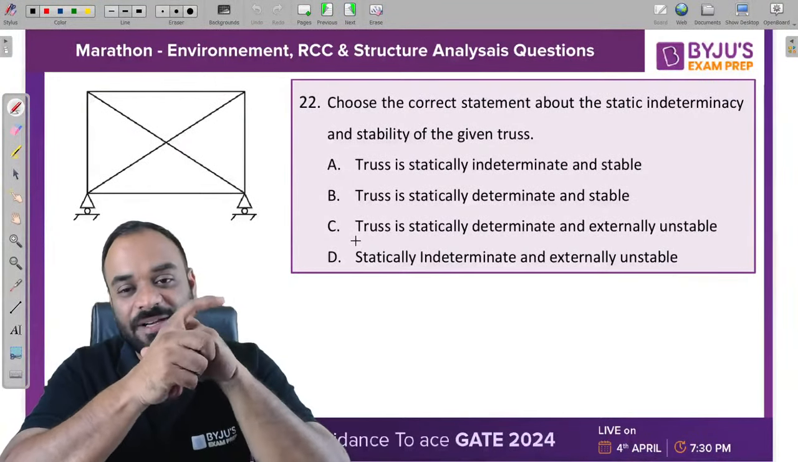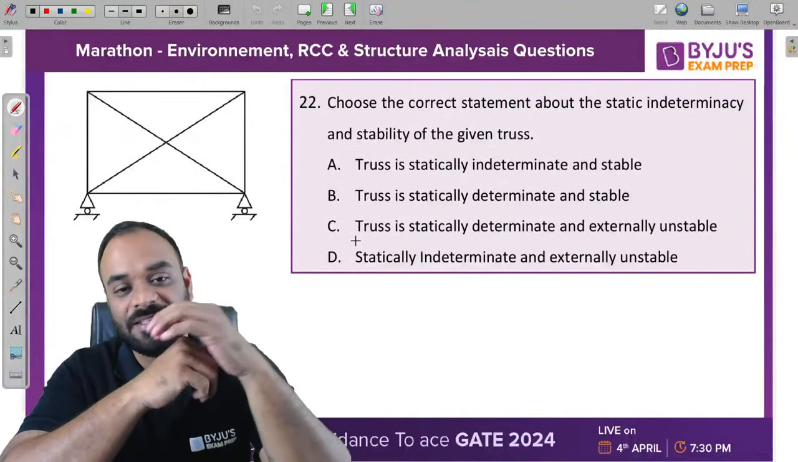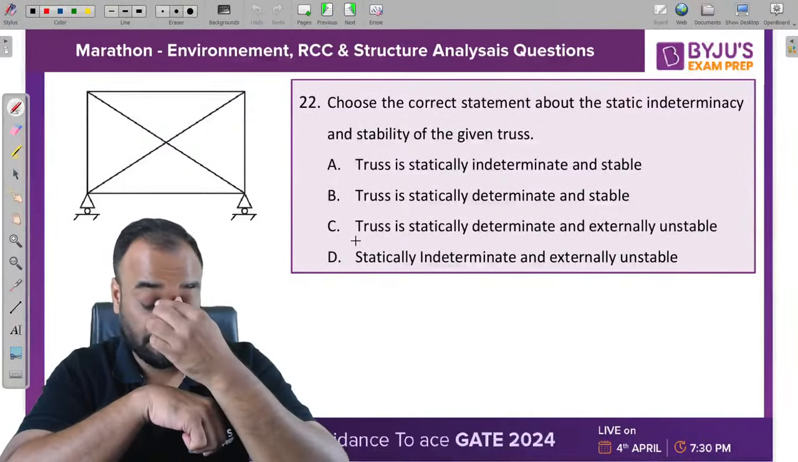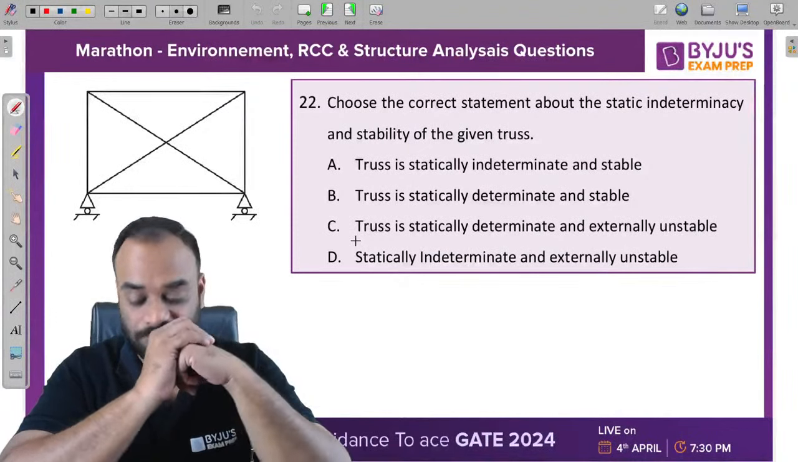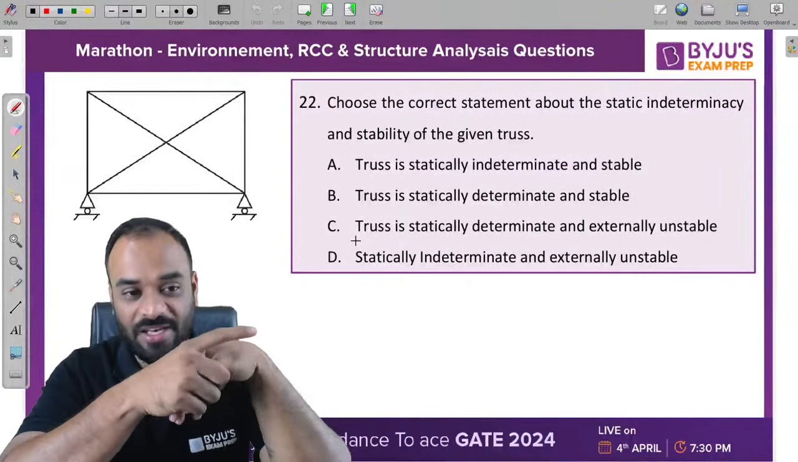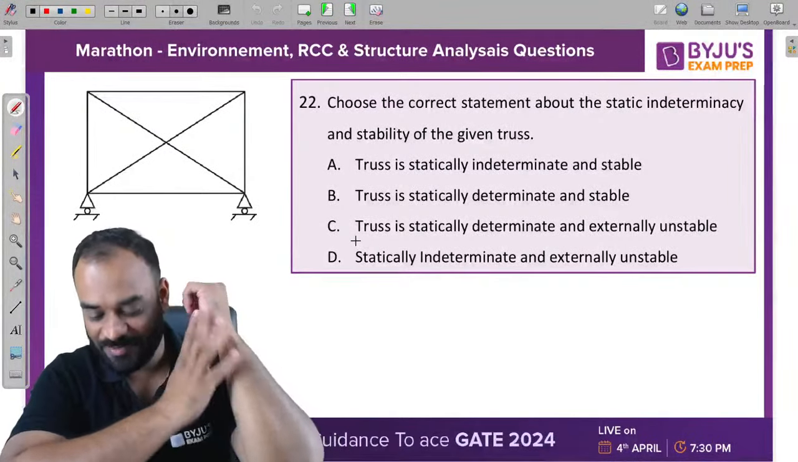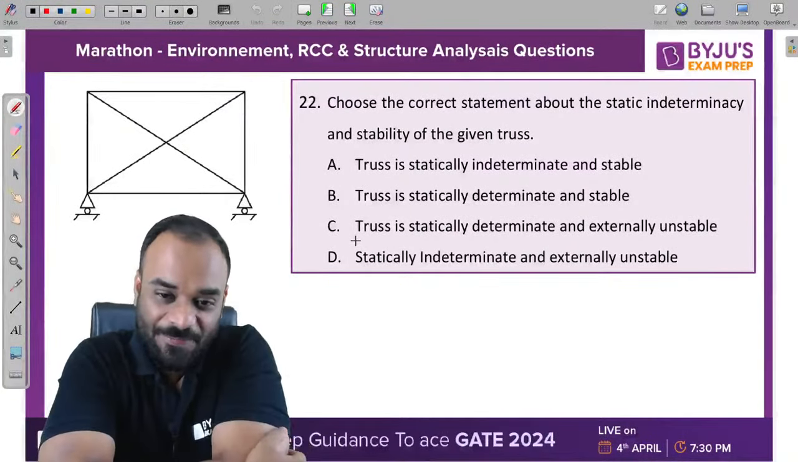Choose the correct statement about the static indeterminacy and the stability of the given truss. Any one of you who can give the correct answer? D. Okay, D. A.